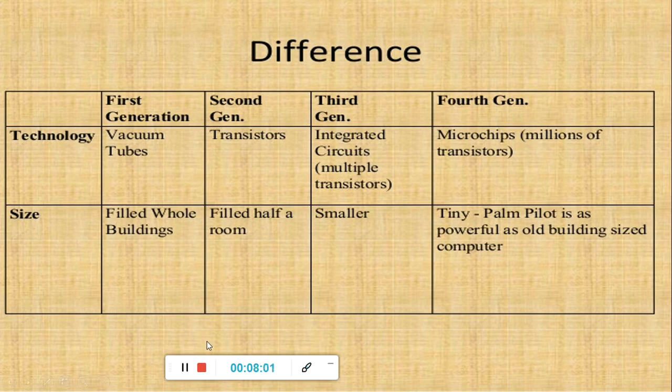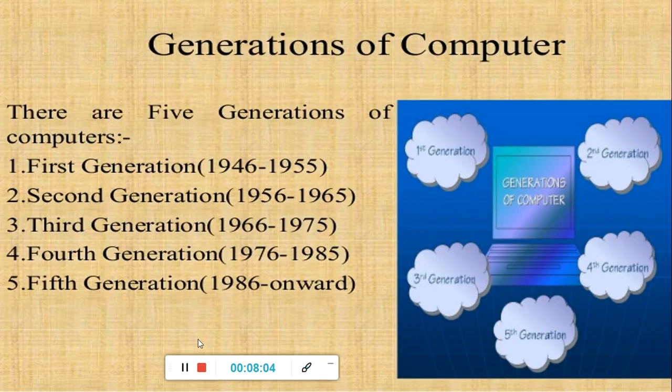Students, likewise these are all the generations of the computers. Total 5 generations. Please remember these 5 generations: first, second, third, fourth and fifth. And the time period is also given here. It started from 1946, 1946 to 1955.